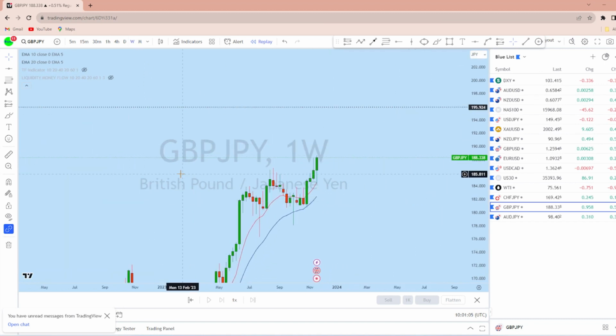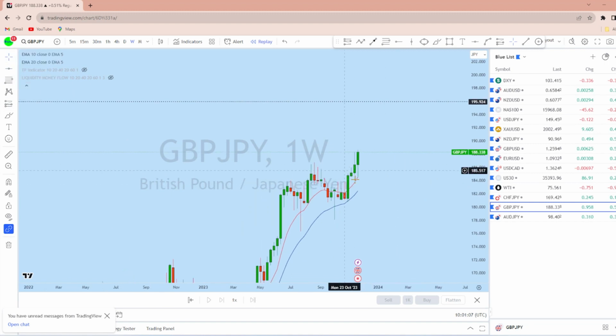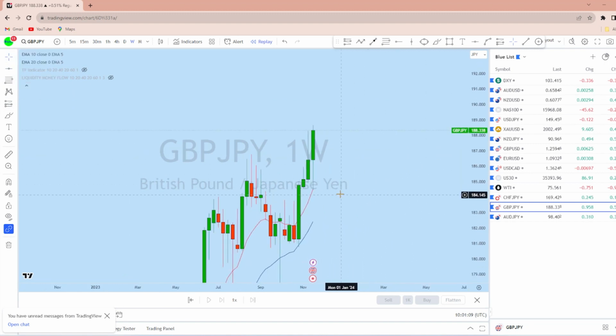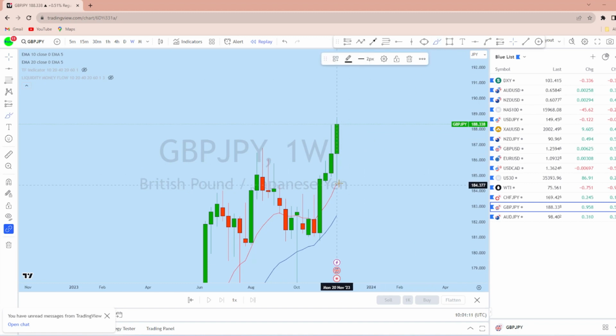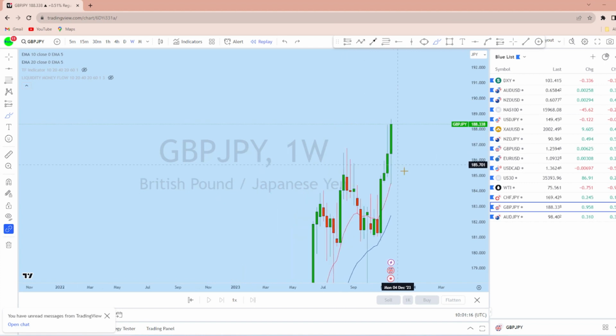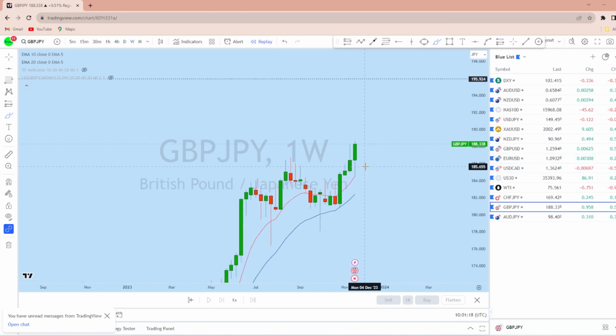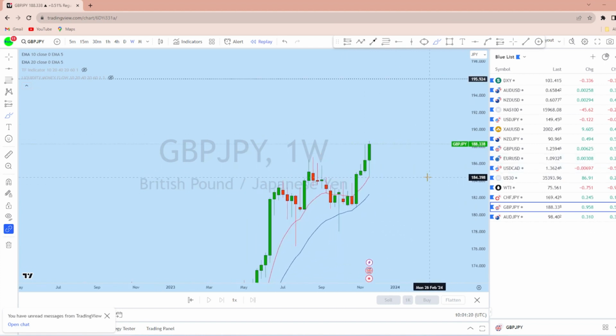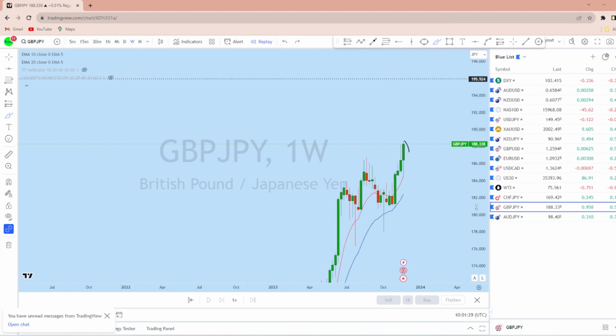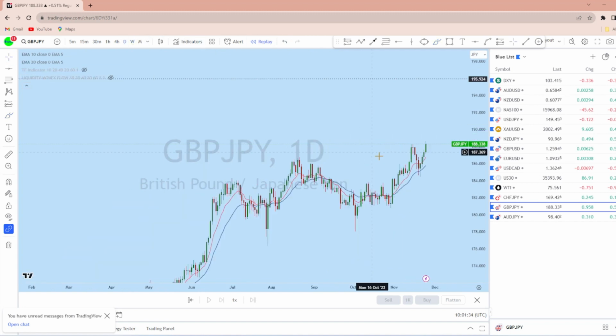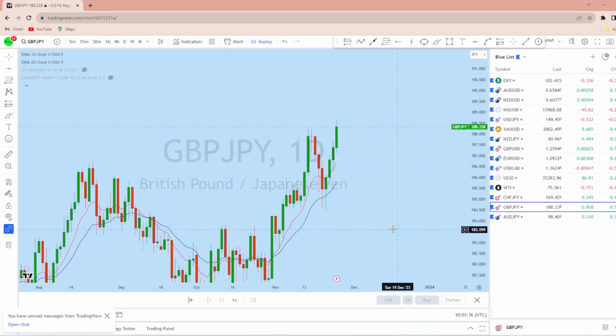Now looking at the weekly time frame, we see that there is a weekly bullish engulfer, and that weekly bullish engulfer has gathered liquidity from this support level and formed this huge move to the upside. With that movement on GBPJPY, what we can expect is for the price to come down and then to go back up again to create a new higher high.